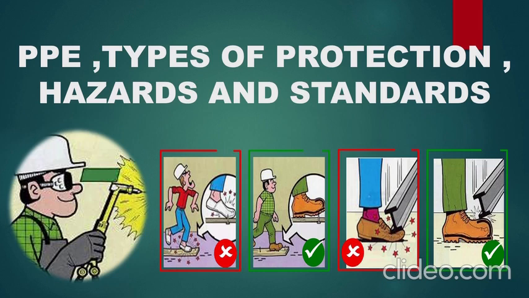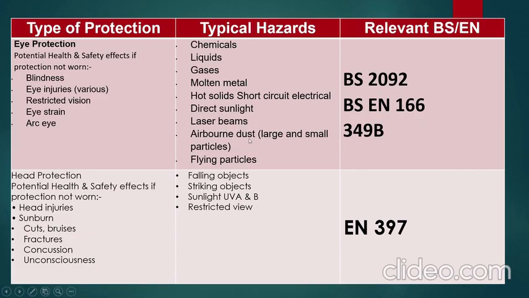Today's topic is about PPE: types of protection, hazards, and standards. Types of protection, typical hazards, relevant BS and EN standards. Eye protection: potential health and safety effects if protection is not worn: blindness, eye injuries, restricted vision and eye strain, arc eye.